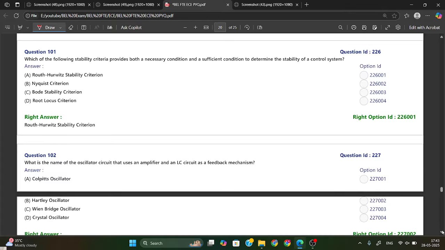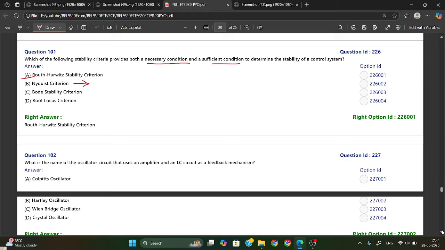Which of the following stability criteria provides both a necessary condition and a sufficient condition to determine stability of a control system? So, two conditions are there, the necessary condition and the sufficient condition. Both conditions are provided only by the Routh stability criterion. Okay. Option A is your right answer.